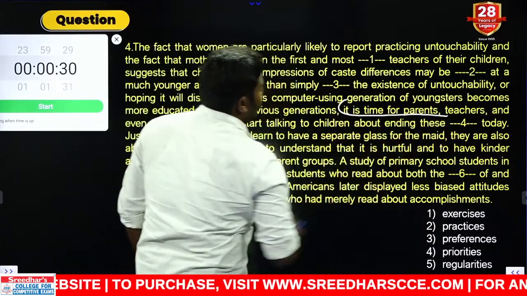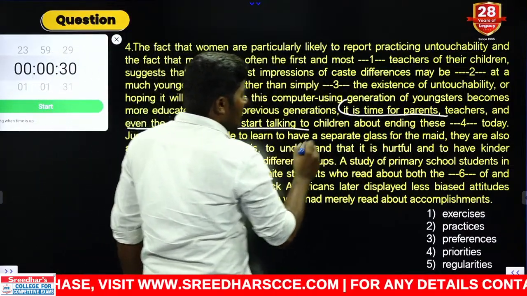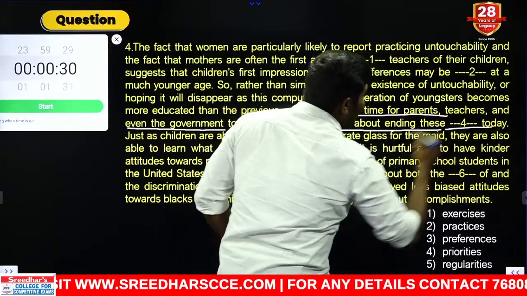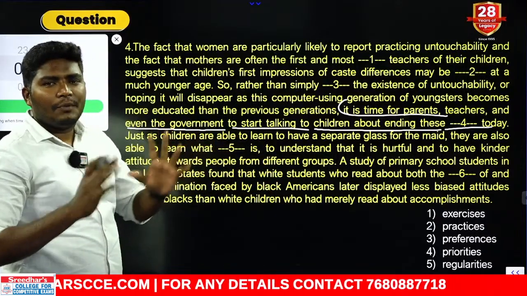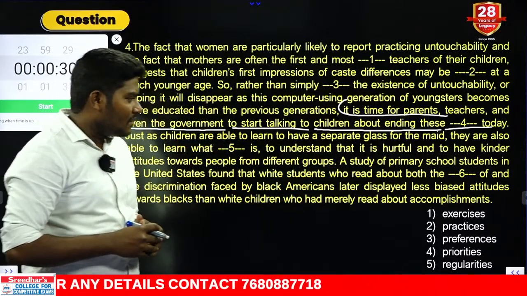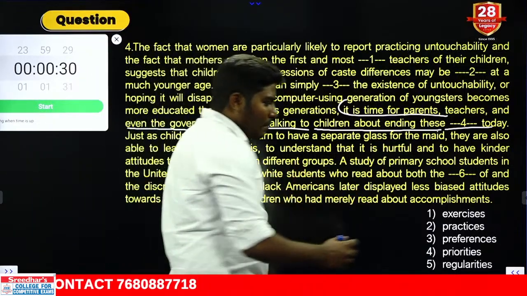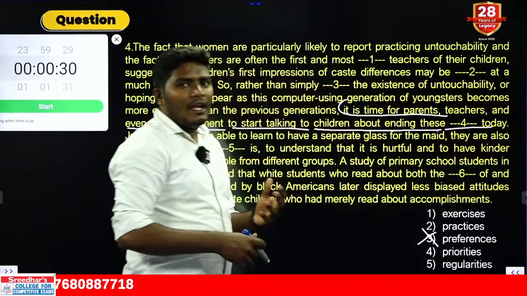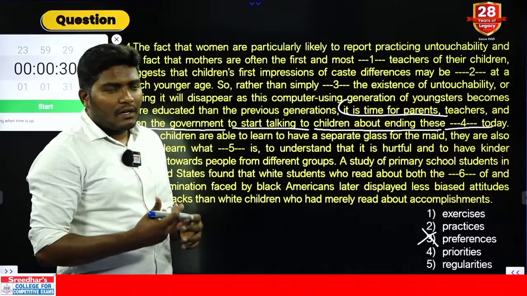Now it is time for parents, teachers and even the governments to start talking to children about ending these dash today. These what? These is singular or plural? Plural. As you can see, all of them are plurals, my dear friends. Now these exercises, untouchability is at the exercise. These practices, social practices we say. These preferences, no. Preferences is nothing but when you try to get something for your own benefit and it is something comfortable, prefer something.